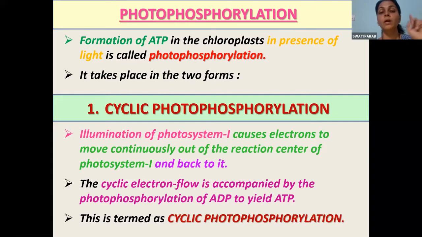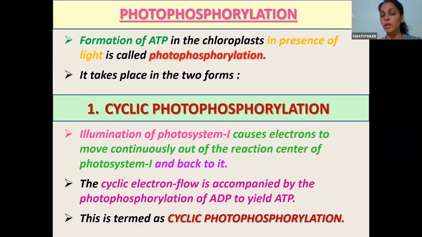Yes, very good. So the first line we need to remember here is when ADP combines with one phosphate, you get ATP. So it's a simple reaction for photophosphorylation: ADP plus IP, that is inorganic phosphate, will give you ATP in presence of light and chlorophyll. It is the formation of ATP in the chloroplast in presence of light.